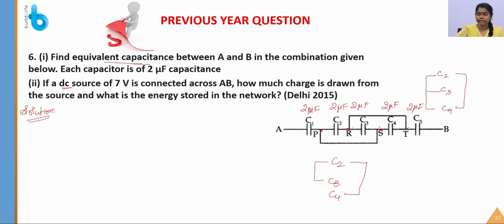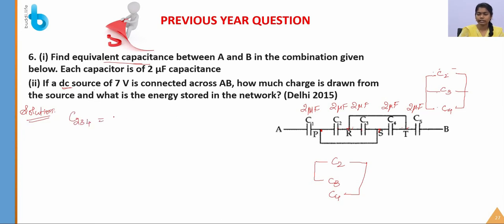Again the C3 second terminal is connected to the second terminal of C4, so that C2, C3, C4, all the three capacitors are kept in parallel. In this circuit they have given something very complicated, but if you resolve this, it is very simple. So C2, C3, C4 are kept in parallel. Let's solve the equivalent capacitance for this C2, C3, C4.